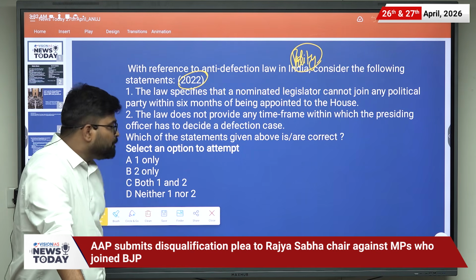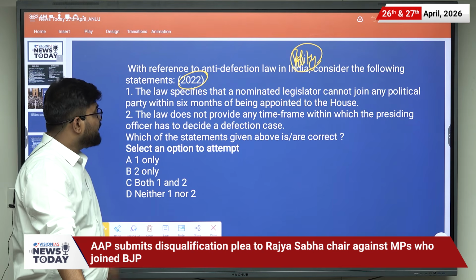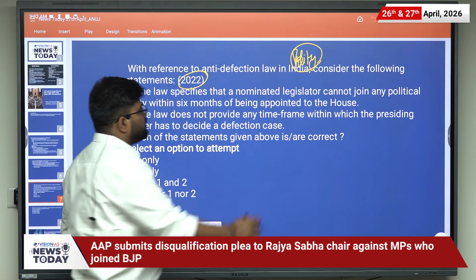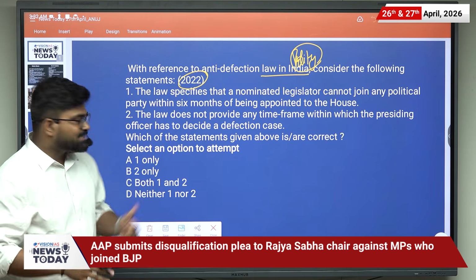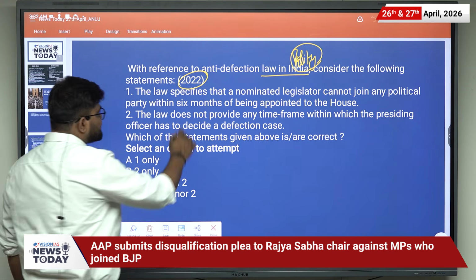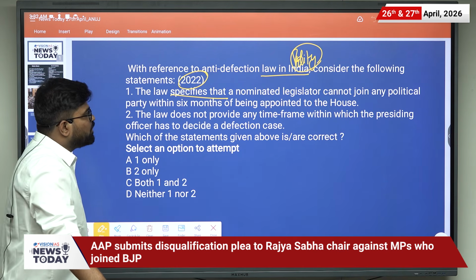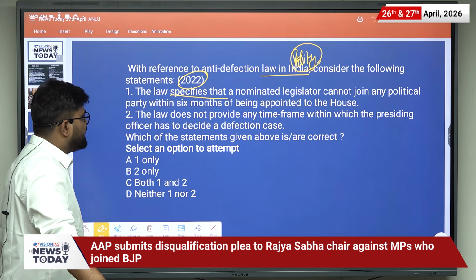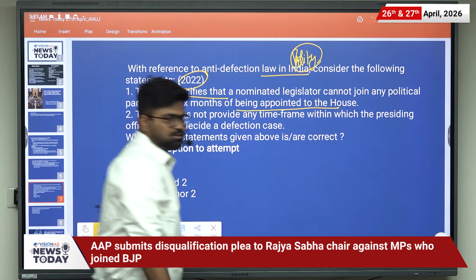The PYQ from the year 2022: with reference to the anti-defection law in India, consider the following statements. Statement 1: the law specifies that a nominated legislator cannot join any political party within 6 months of being appointed to the House.